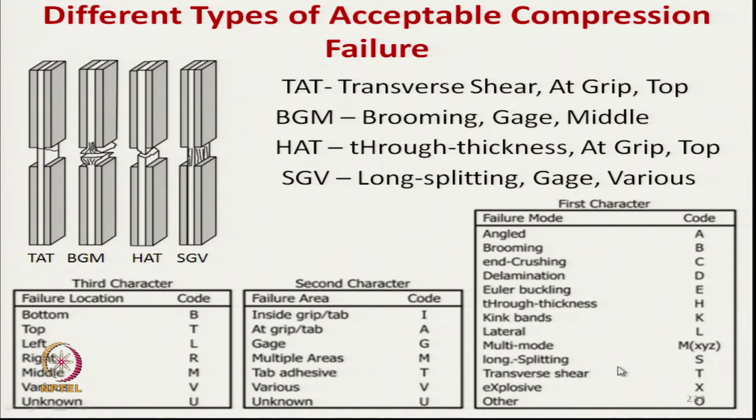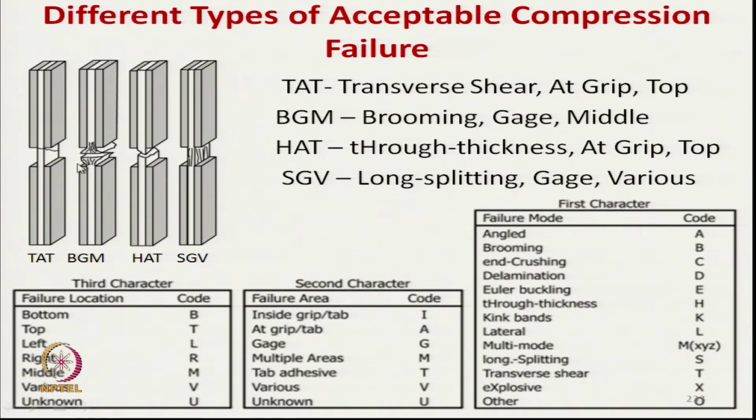T means transverse shear, A means at grip, and T is the location, at the top. That means compressive failure has taken place at the top grip, and it is a transverse failure.